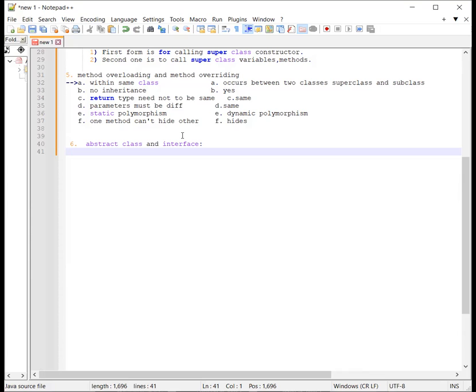Okay, and to implement an interface we use the implements keyword, and for an abstract class we use the abstract keyword. So for the interface we use the implements keyword, and for the abstract class we use the abstract keyword. So these are the main differences which I have discussed. So the next question can be: why is Java platform independent?